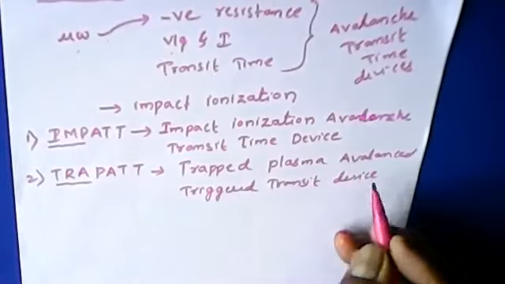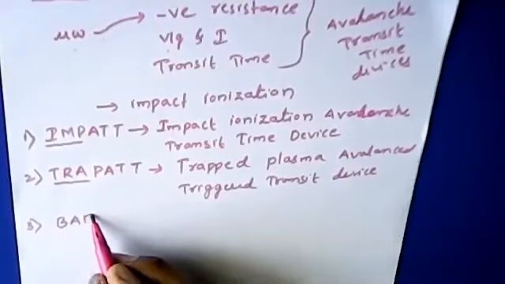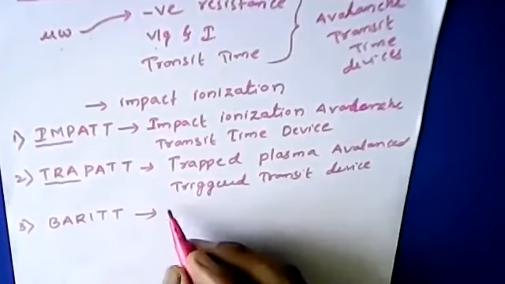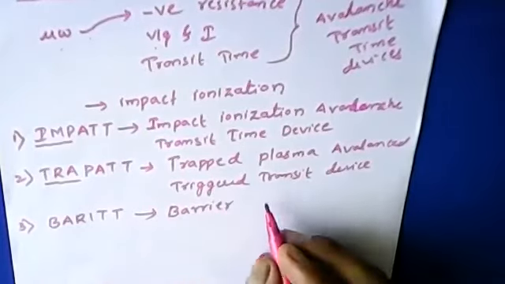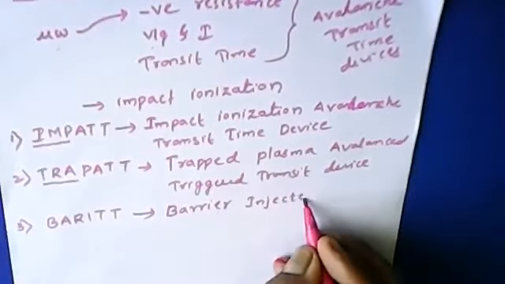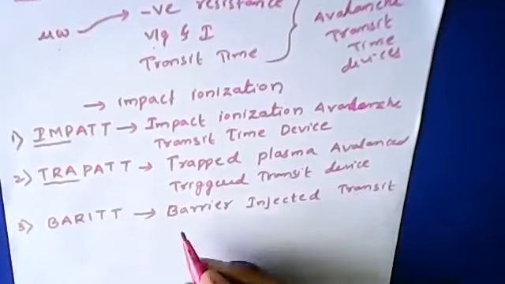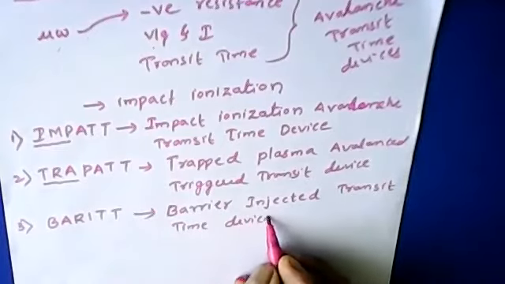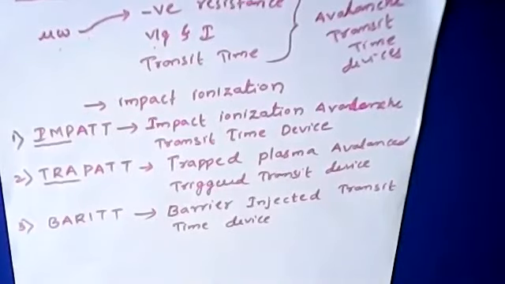The third one is BARITT. BARITT stands for barrier injected transit time device. So these are the three avalanche transit time devices which are categorized.